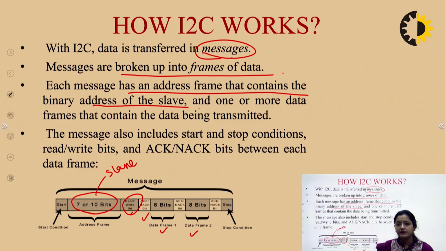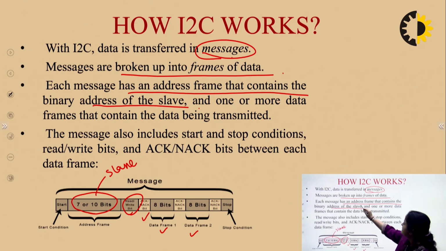In the case of SPI, the master used to have a chip select or slave select signal to select a particular slave out of various slaves. Now, in the case of I2C, messages are there. Messages are formed in which up to 10 bits of slave address is there. And then there is a start condition, a start bit. Okay.